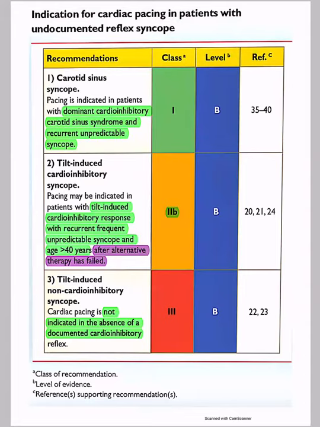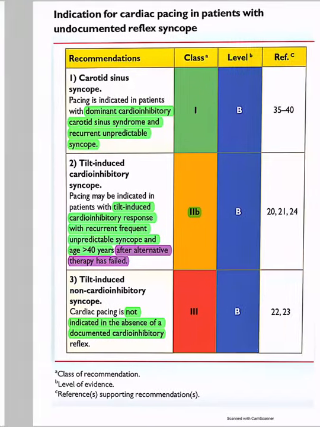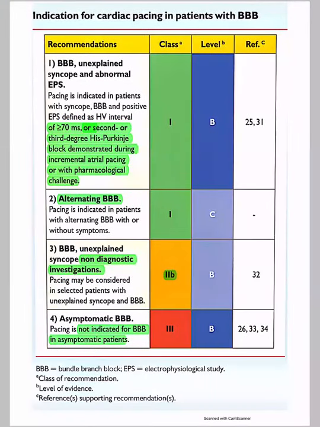With respect to indications for cardiac pacing in patients with undocumented reflex syncope, the class 1 indication is carotid sinus syncope, wherein, yeah, 1 minute, that previous slide, like any patient with bundle branch block who comes with a syncope. Like any class of indication, you have to do an EP study? Like for every patient who comes with a syncope and has a bundle branch block, is it necessary we have to do an EP study?